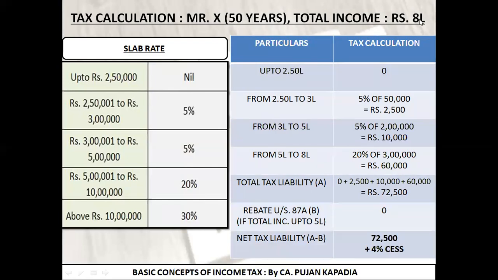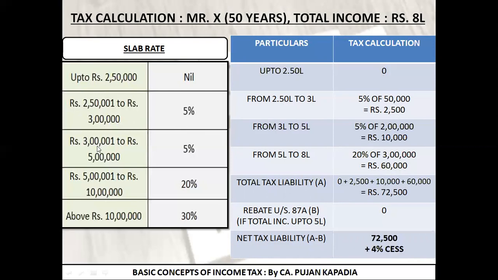So now we are moving a step ahead. Last example, total income was 5 lakh. In this example, it is 8 lakh. So again, the same system we are supposed to follow. Up to 2 lakh 50,000, my liability is 0. So I have written 0. From 2 lakh 50 to 3 lakh, it is 5%. So from 250 to 3, how much is it? 50,000. So I need to calculate 5% of 50,000. So it is coming to